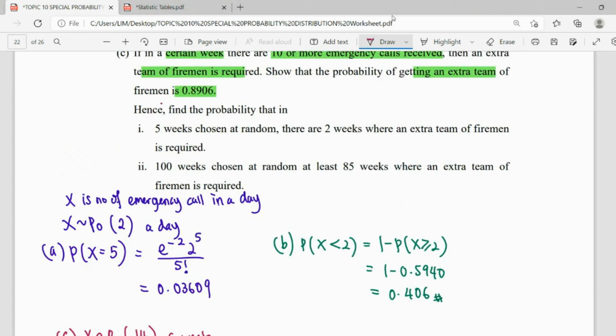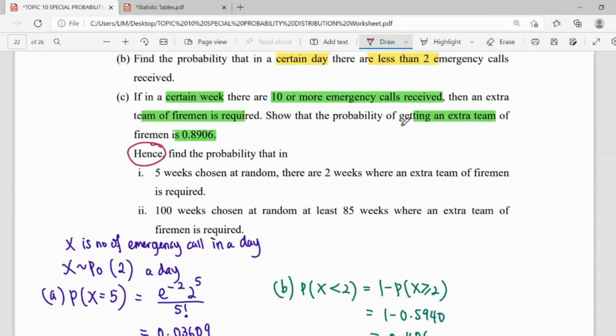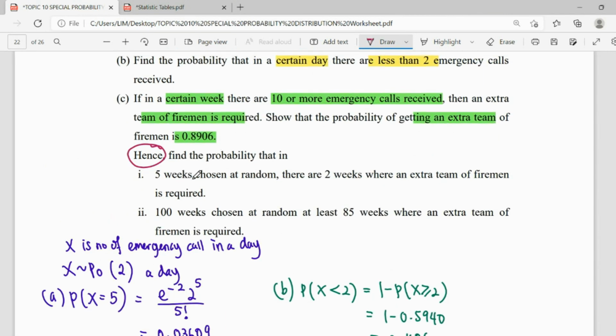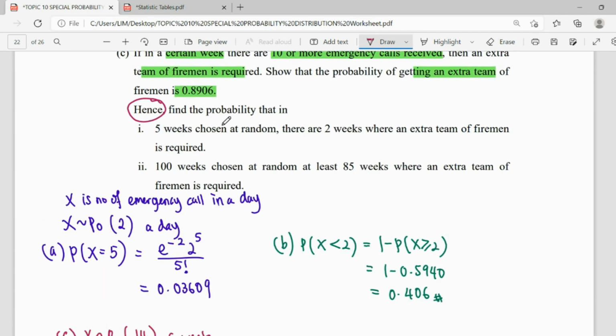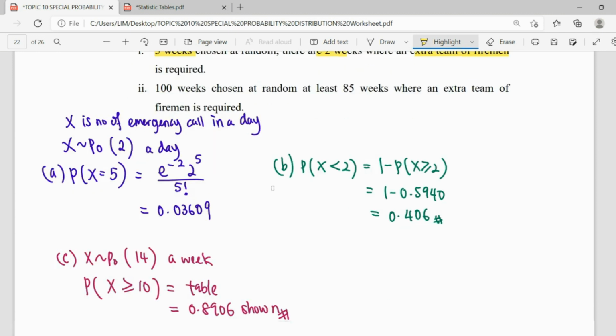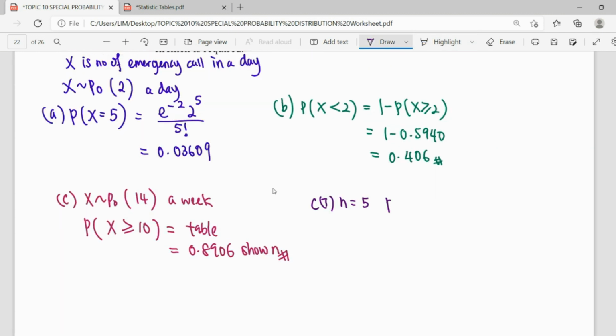They say hence, so we have to be careful. Hence means refer to the result here. So in the 5 weeks chosen, this is 1 week, 14. For the 5 weeks chosen, there are 2 weeks. So we have changed already. We are not talking about the number of calls, now it is talking about weeks. Within the 5 weeks, we have 2 weeks where an extra team of firemen is required. This is our new situation. Our sample is 5 weeks, n is equal to 5.